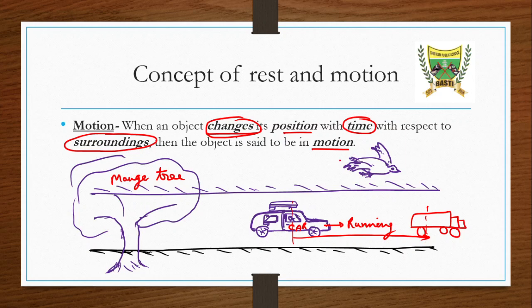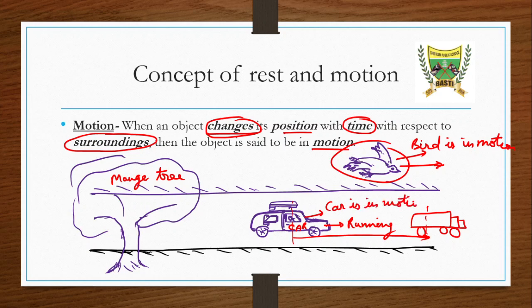Got it? And the bird, what about the bird? This bird will also keep flying, so it will also change its position. So we will say the bird is in motion. And the car is also in motion. But the mango tree is in rest. It is not moving, so we will say it is in rest.